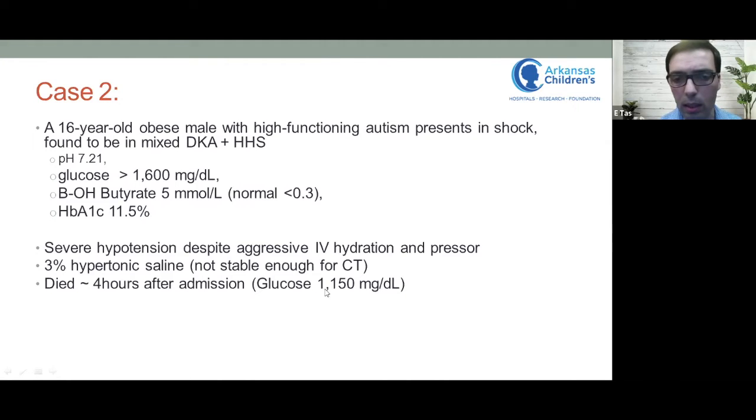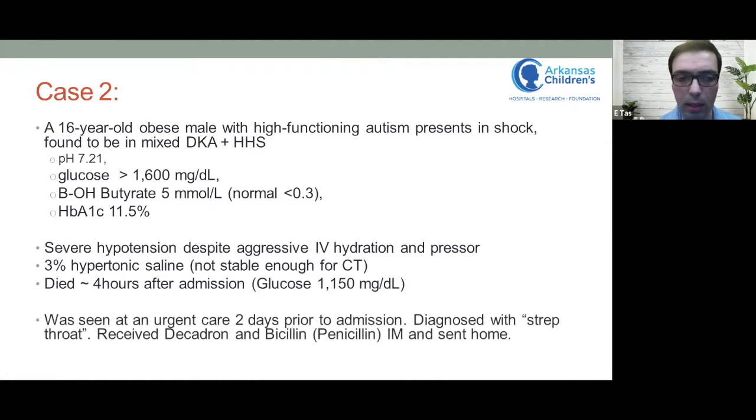His glucose at the time of death was 1150. Again, in the history, we learned that he was seen at an urgent care 2 days prior to admission and diagnosed with strep throat. He received an IM dose of Decadron and penicillin and sent home.